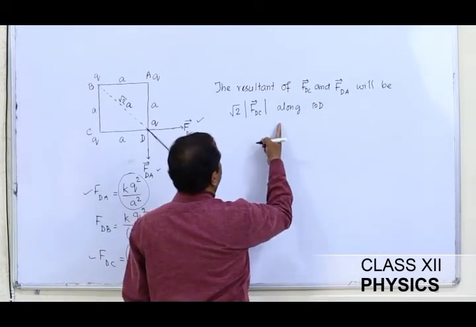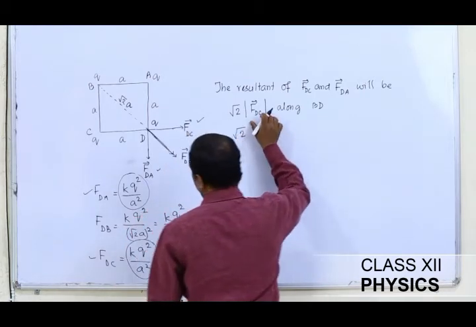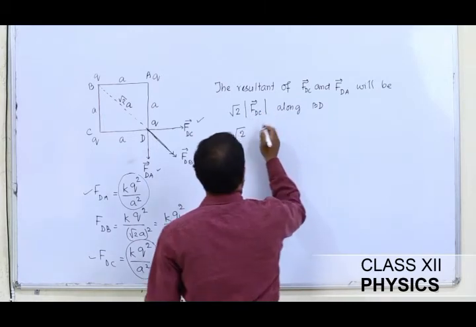This can be given as root 2 into the FDC magnitude, which is KQ square by A square.